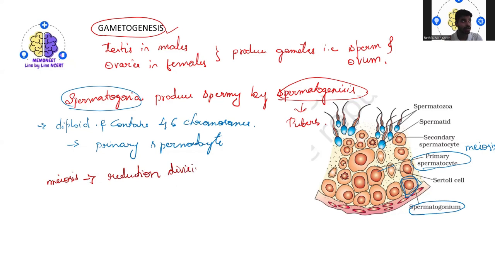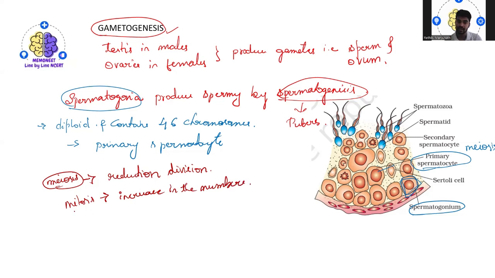Reduction division normally happens in meiosis, whereas in mitosis, it's not reduction division. Rather, when mitosis happens, it leads to an increase in the number.